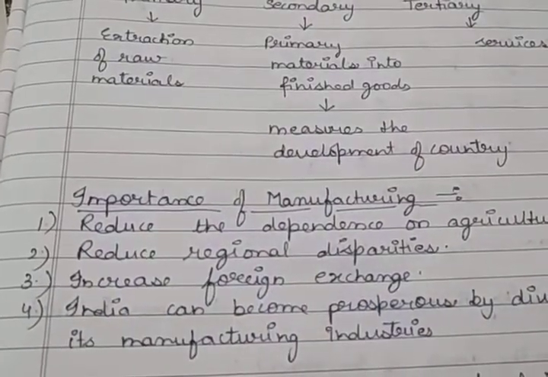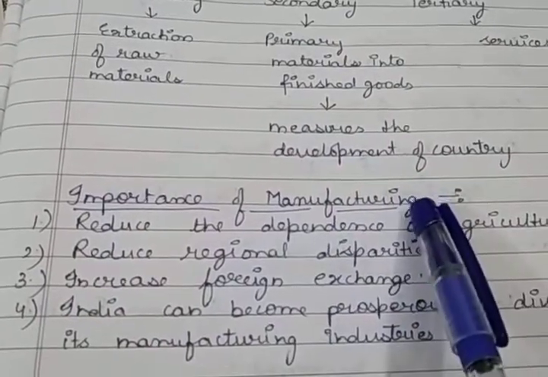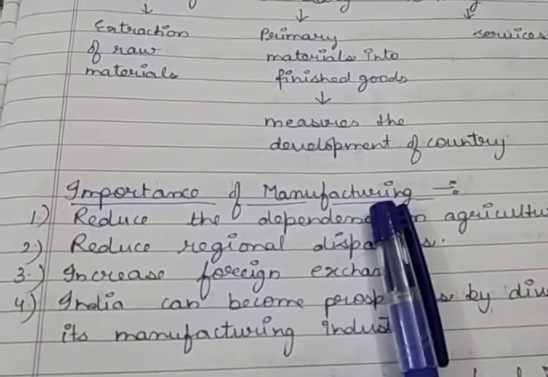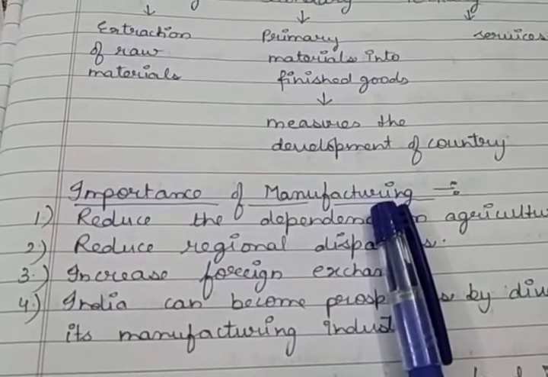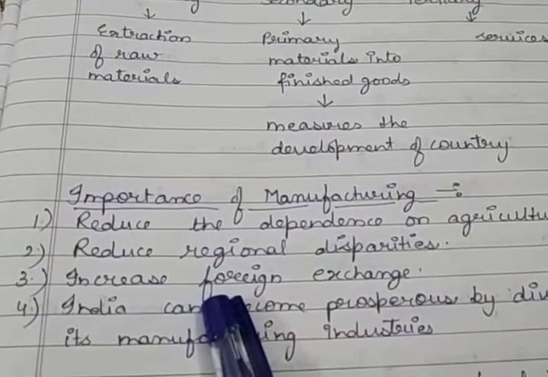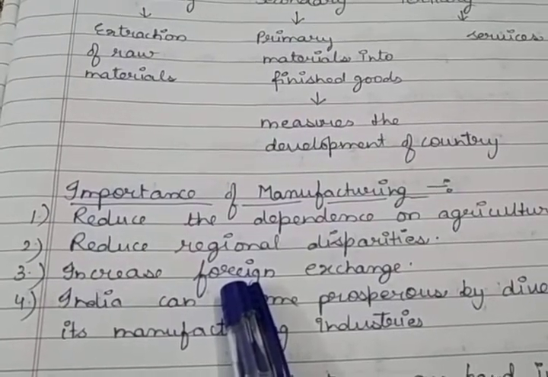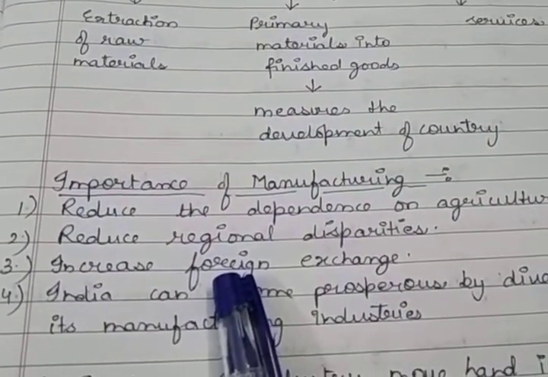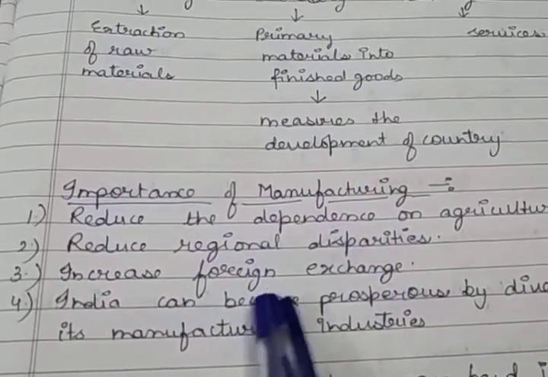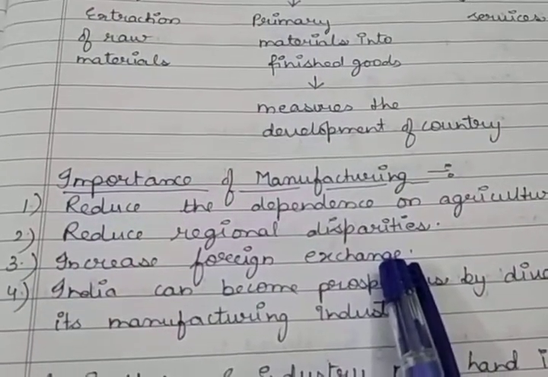Increase foreign exchange, that means if the manufacturing sector flourishes in our country, and if we are capable of producing things on our own, then not only will the production of goods expand and trade and commerce expand, but we can even start exporting it also. And when we start exporting goods, it will increase the foreign exchange, because in return for the goods we will get foreign currency. So automatically our foreign exchange reserves will increase.